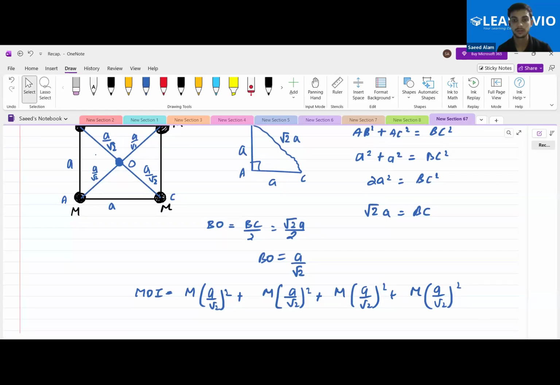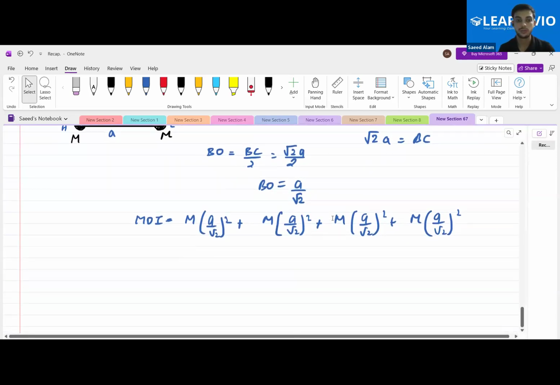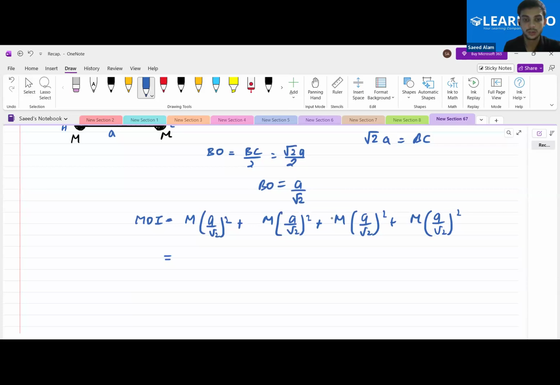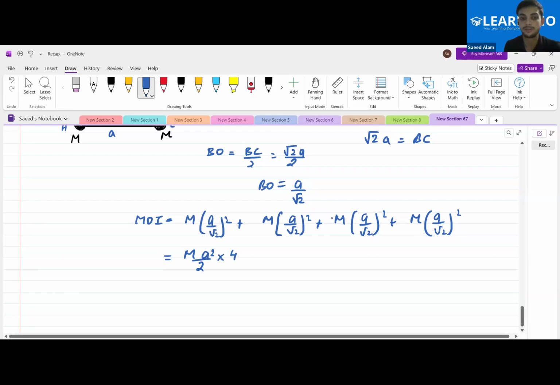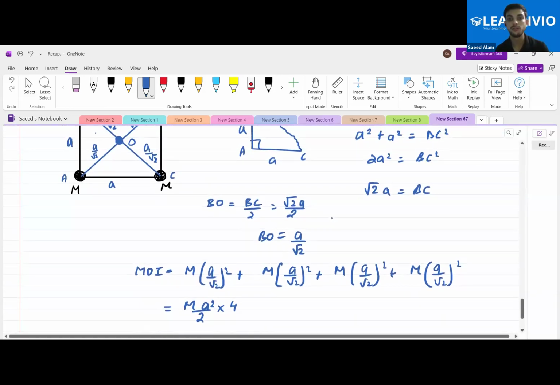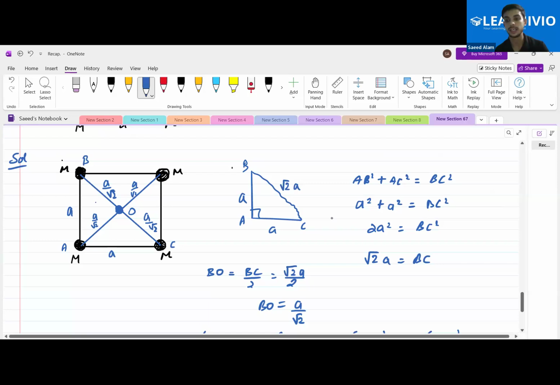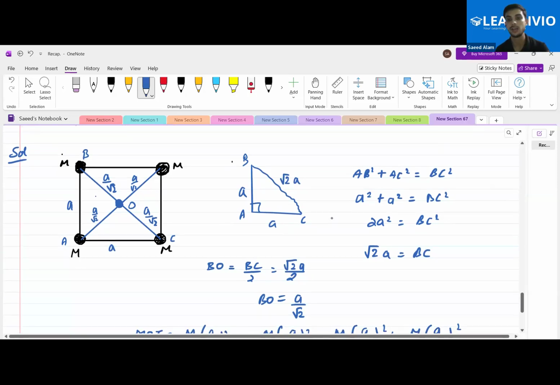Two m A square, that is m A square by 2. This will be the one, and we have four of these, so it will be 2 times m A square. Is this clear to all of you? Yes. So this is how we calculate the moment of inertia over here.